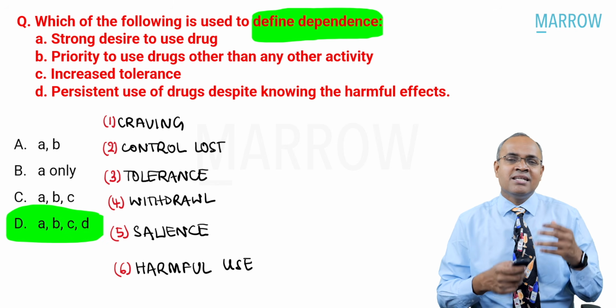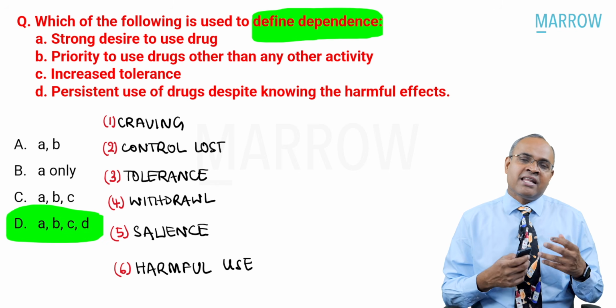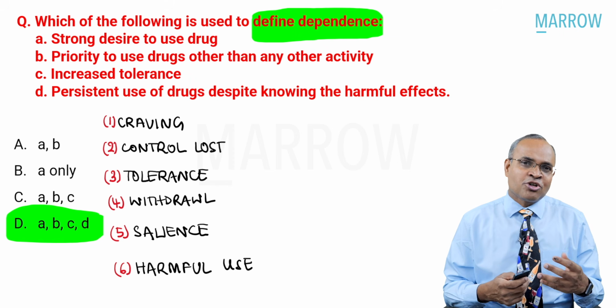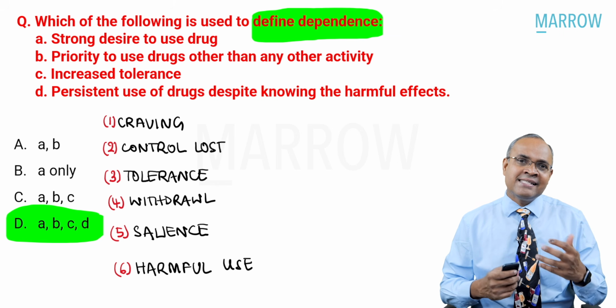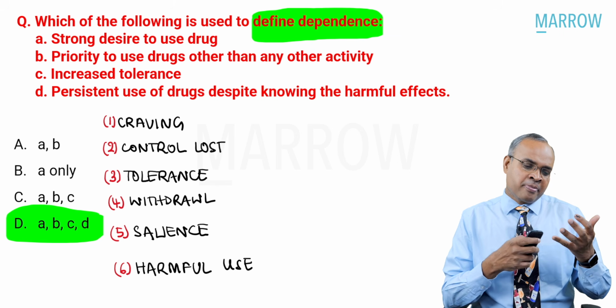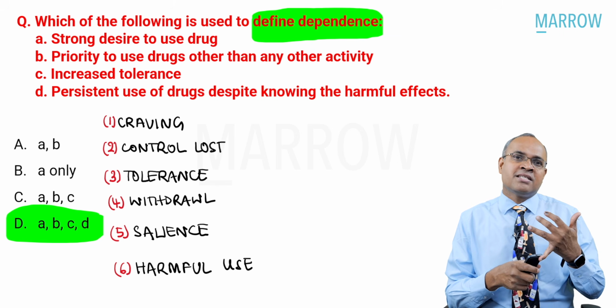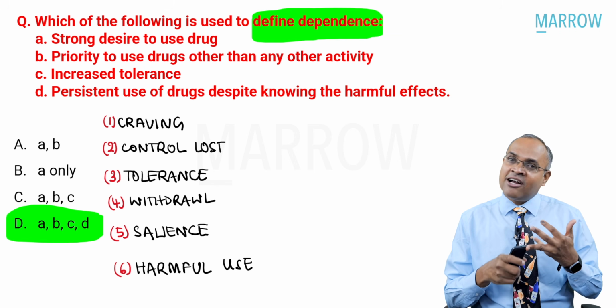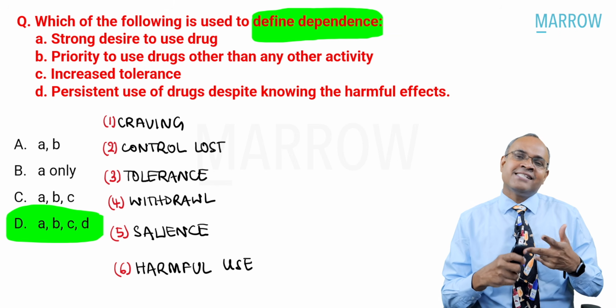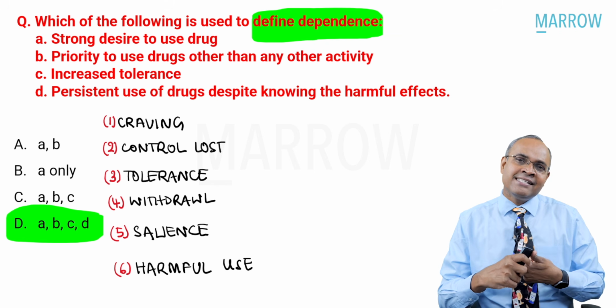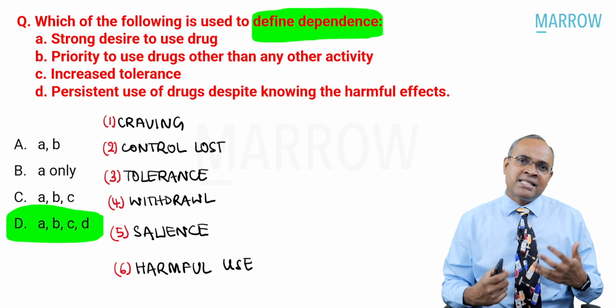What's the answer for this question? All the 4 which are given here, A, B, C, D, are important choices to define dependence. Getting it? Dependence is related to 6 important features. Patients can have craving, control being lost, tolerance, withdrawal, salience, and harmful use. What do you mean by salience?